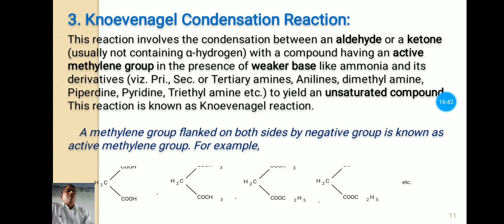For example, consider here two carboxyl groups directly attached to this carbon, or one carboxyl and one cyanide group, or one COCH3 and COOC2H5, meaning ketone and ester groups. They may be connected to this. Means when two electronegative, or say negative, groups are attached to a methylene group, then that methylene group is known as an active methylene group.